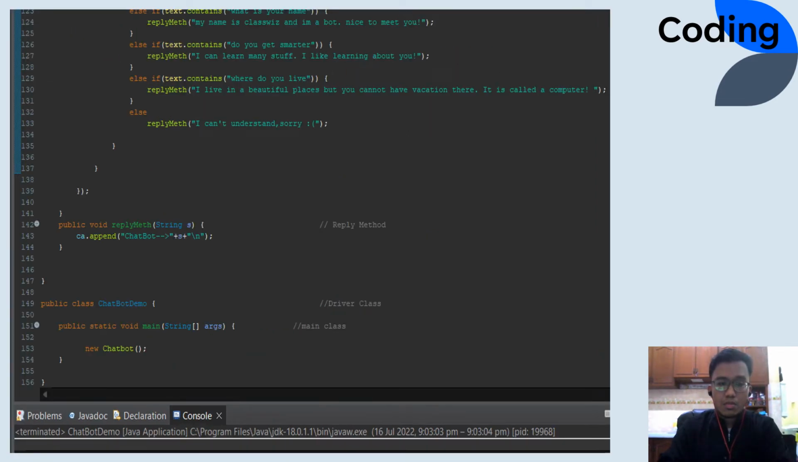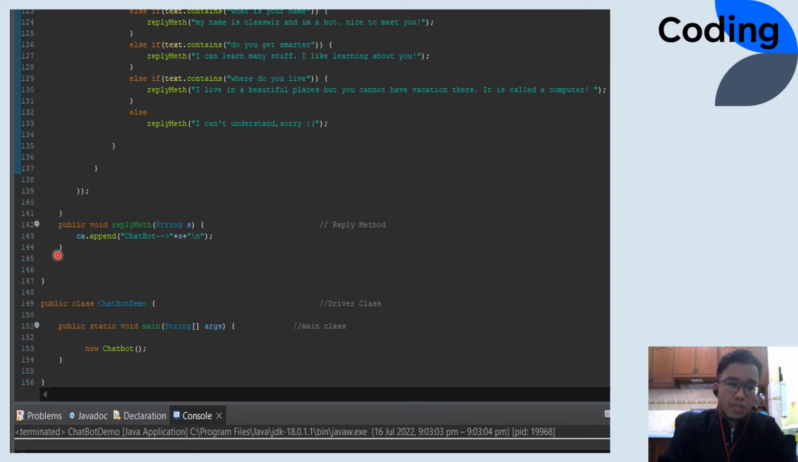Okay, for the last part of the reply, here you can see that if you type a message that is not in this coding, the chatbot is programmed to reply with I can't understand, sorry. So if you wrote anything other than do you get smarter, where do you live, or any other command that you set in the reply section, it will reply with this.